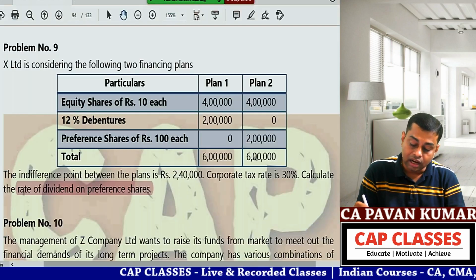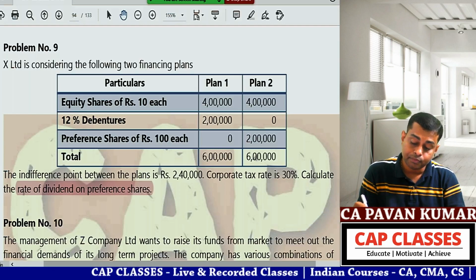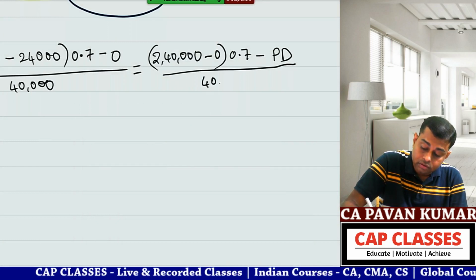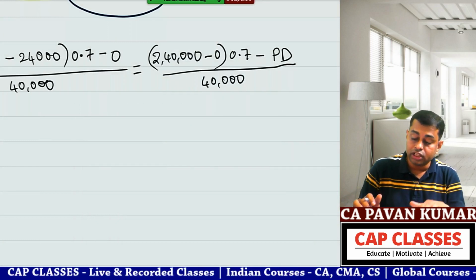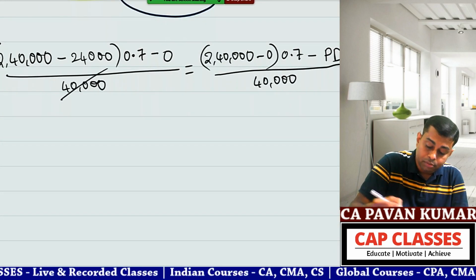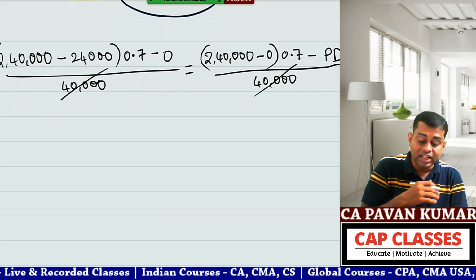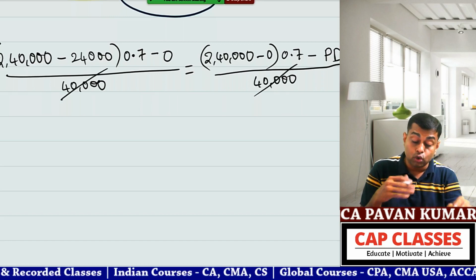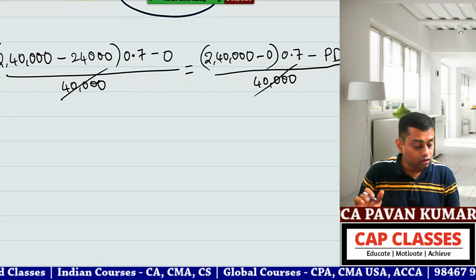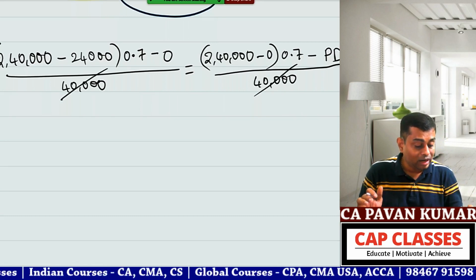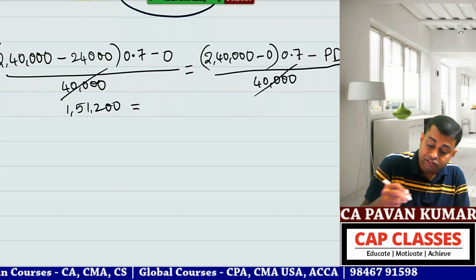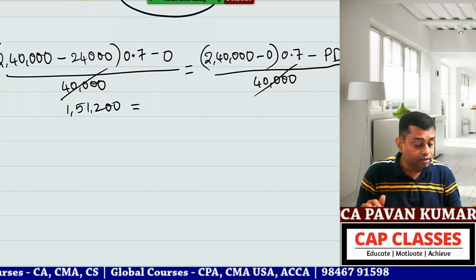Now tell me, what is the number of shares? 40,000. Here also 40,000 only. So 40,000 gets cancelled. Simple problem. Now release the bracket. 2,40,000 minus 24,000, 2,16,000 into 0.7. 2,16,000 into 0.7 is 1,51,200. It is equal to 2,40,000 into 0.7.